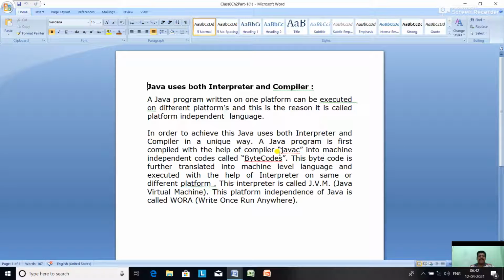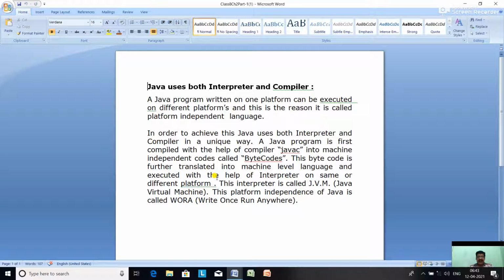So as you type and compile the Java program, the program is first converted into bytecode by the compiler of Java, that is called javac. This bytecode is further translated into machine level language and executed with the help of an interpreter on the same or a different platform, and this interpreter is called the JVM, Java Virtual Machine.